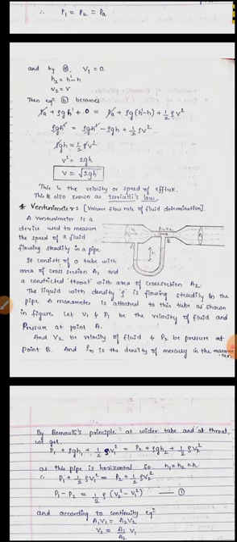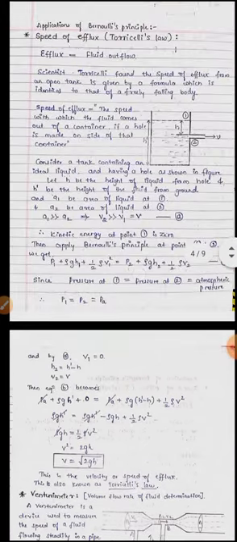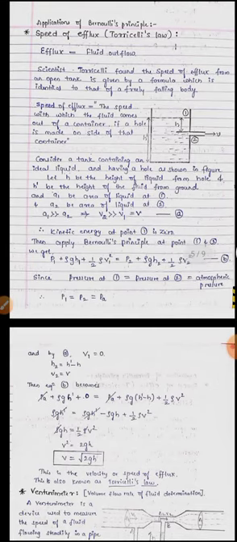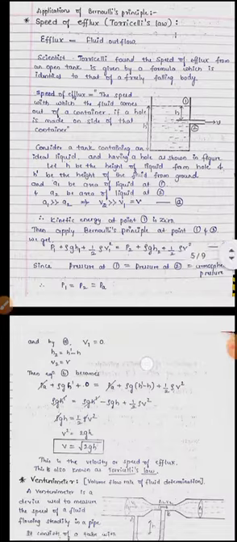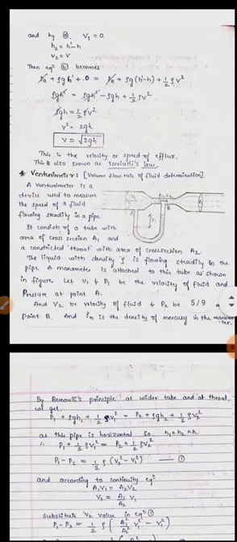This is the velocity of the fluid, or the speed of efflux, which is the same as that of a freely falling body. And this was stated by the scientist Torricelli. That's why the speed of efflux is also known as Torricelli's law, and this is one of the applications.